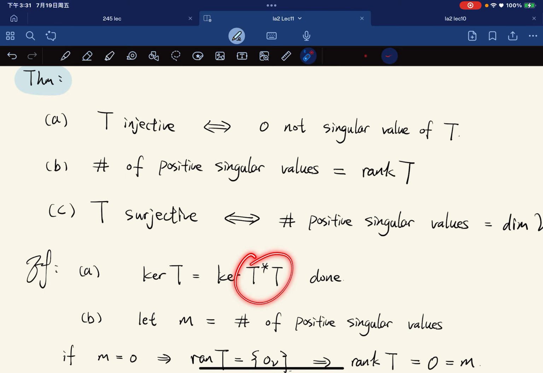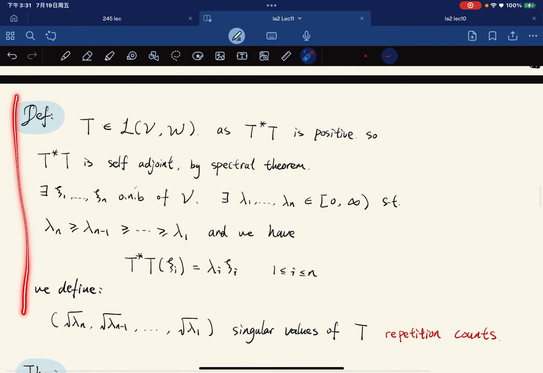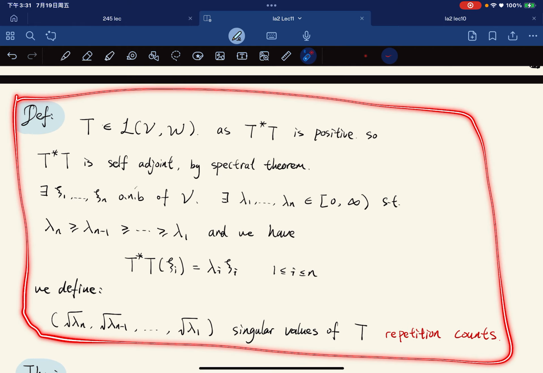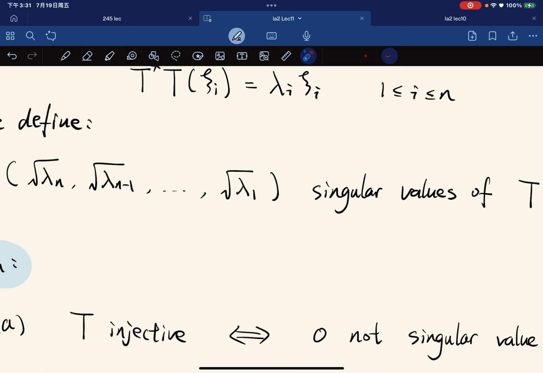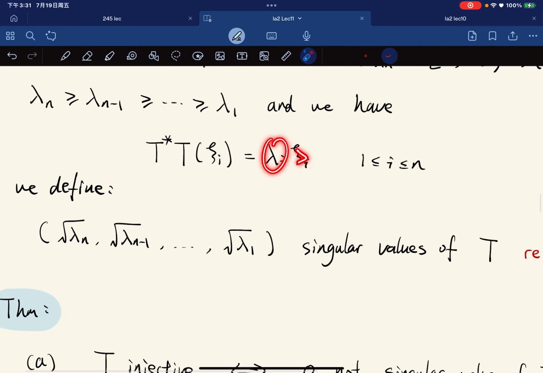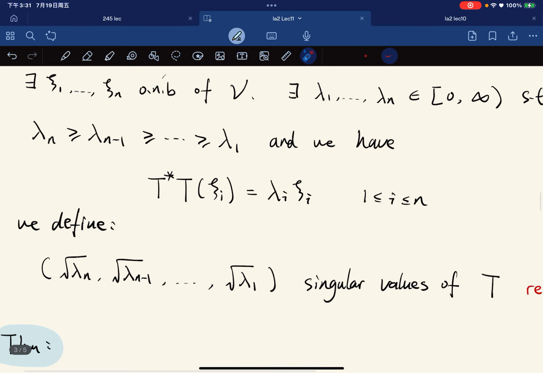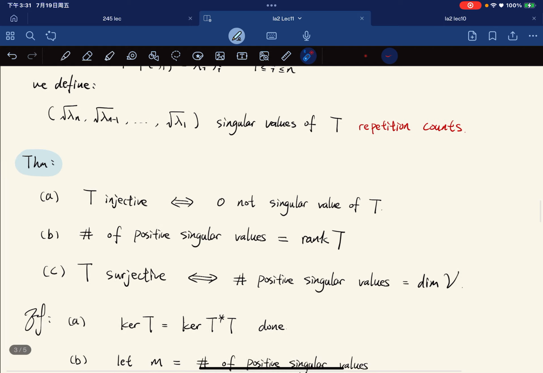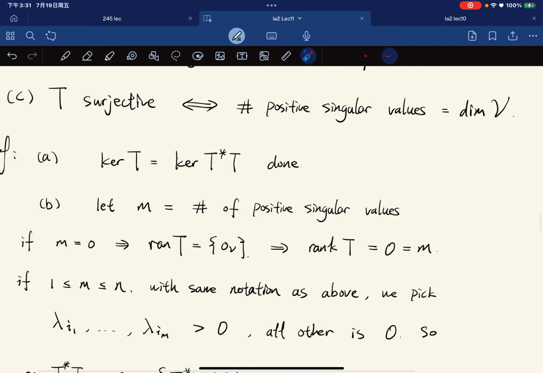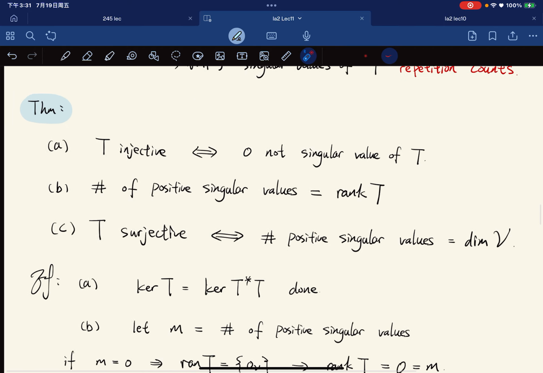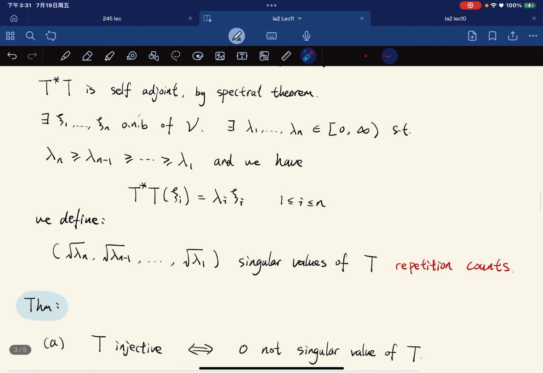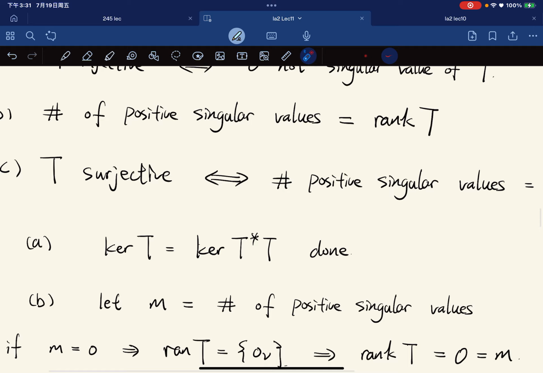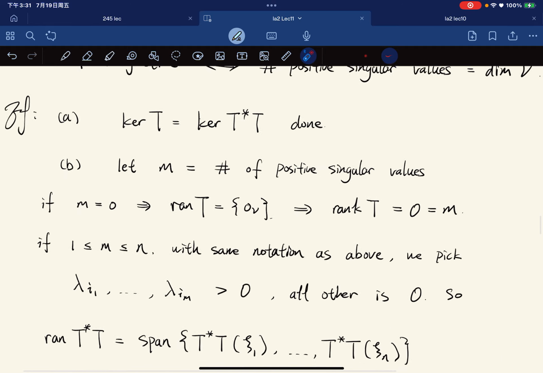If we just work with T star T, then 0 is not an eigenvalue of T star T. But the kernel of T star T is equal to the kernel of T.